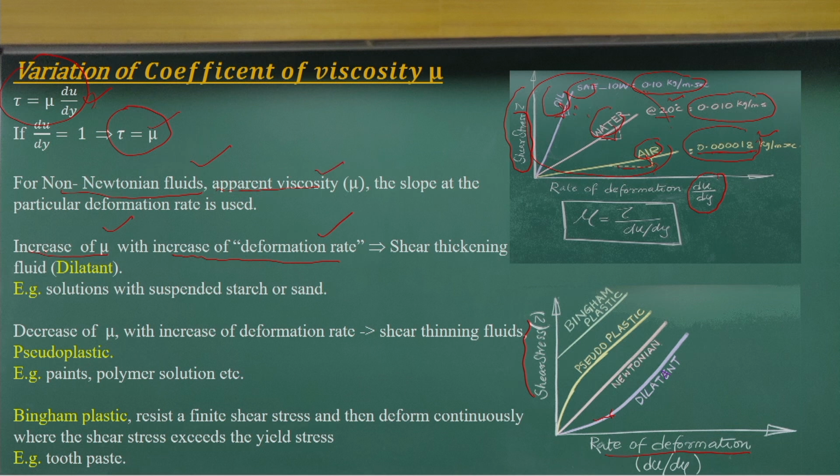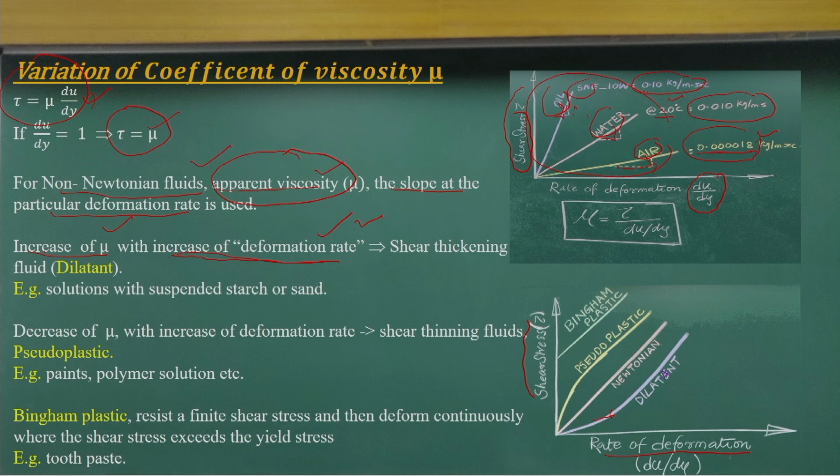This viscosity depends upon the deformation rate. That is why we call it apparent viscosity, which is the slope at the particular deformation rate we consider. If it is increasing with the deformation rate, then the shear thickening process is happening.